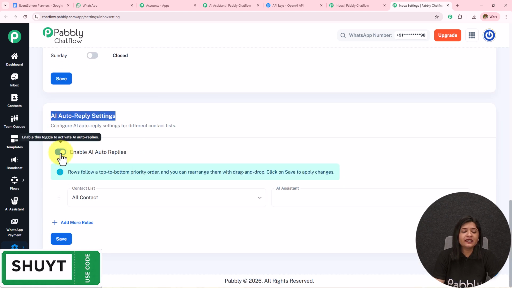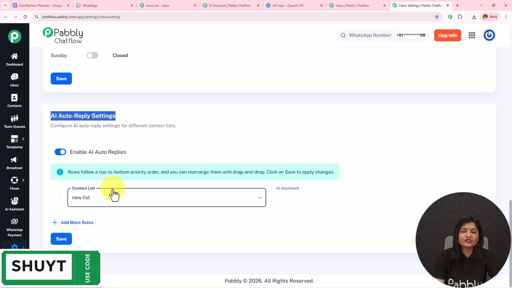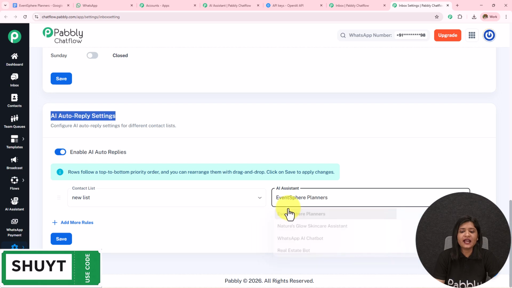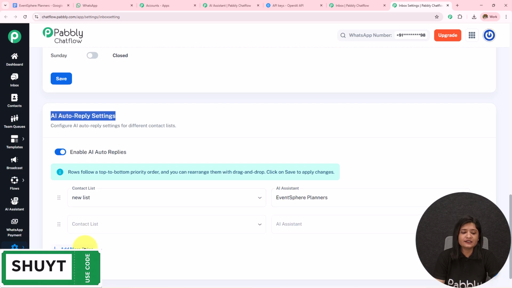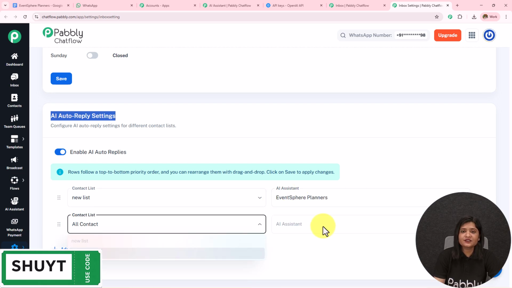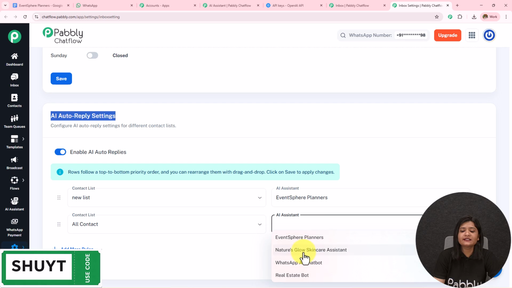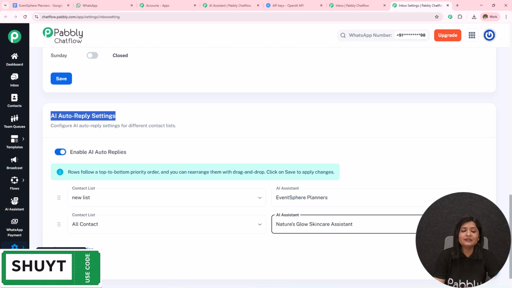I have kept enable AI auto replies on. Then I have to select the list. I have just created one list. I have selected that and selected the AI assistant for that list. Add more rules, select an AI assistant for that group of contacts, and then we have this all contacts option also. You can select all the contacts and select another AI assistant for all the contacts. Simply save the rules, and the particular AI assistant will be assigned to all the contacts, a group of contacts, or a particular contact.